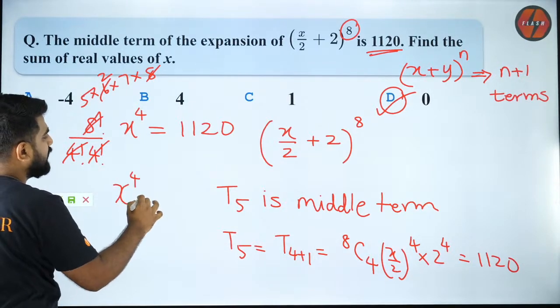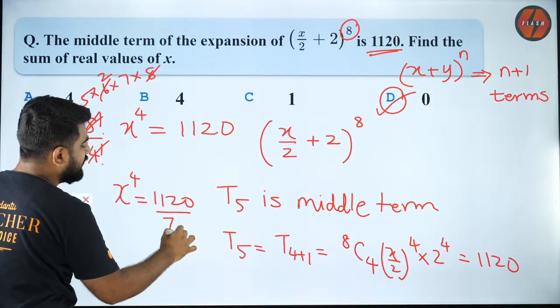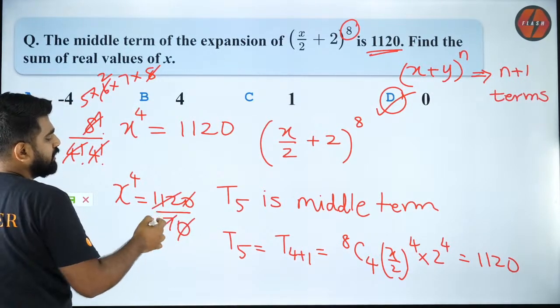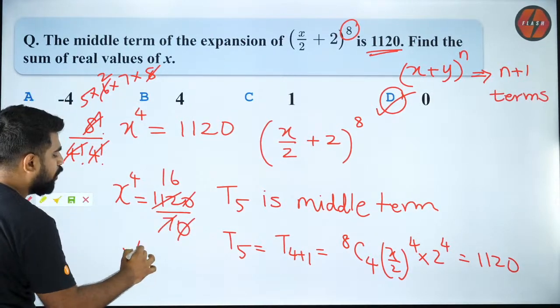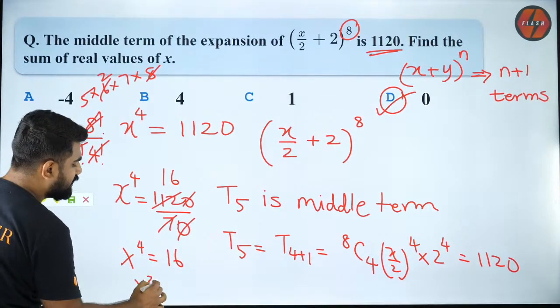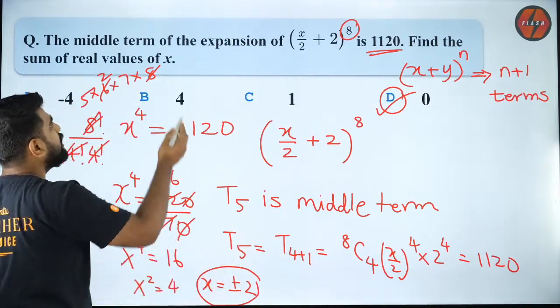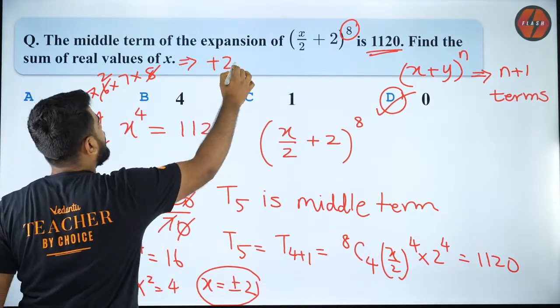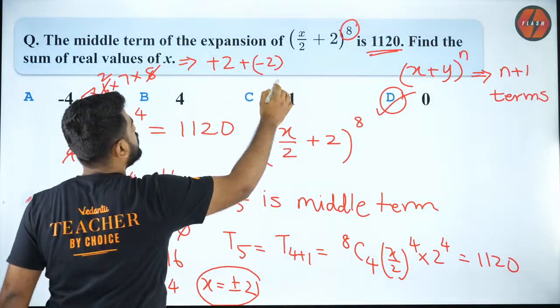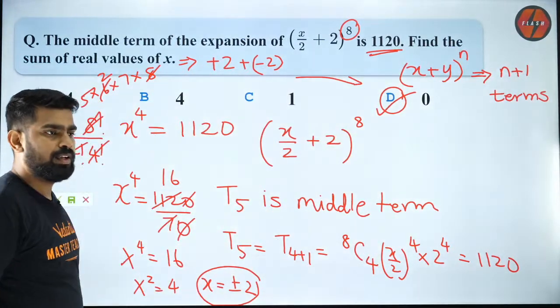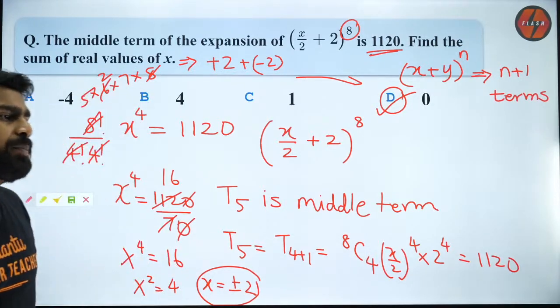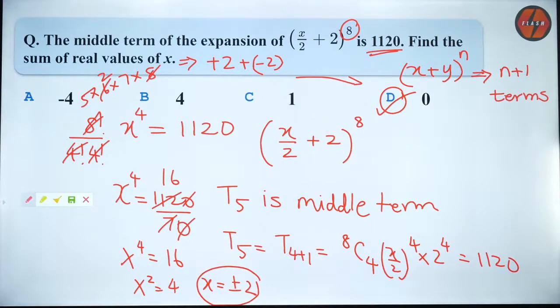So x^4 is equal to 1120 by 70. So 0, 0 cancel. 7 will go 16 times. So x^4 is equal to 16. So x^2 is equal to 4. So x is equal to plus or minus 2. So these are the real values of x. So the sum of the real values is plus 2 plus minus 2. So the sum is 0. Over. Very good, Misha Bharti, Satyam, absolutely right. Very good, very good. Good job, good job.